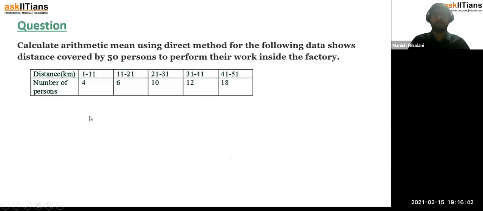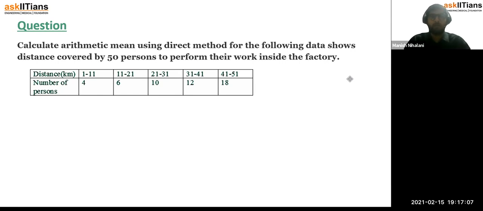Now it says calculate the arithmetic mean using direct mean method for the following data, right? It shows the distance covered by 50 persons to perform their work inside a factory. So distance here is 1 to 11 kilometers. There are 4 persons covering the distance to perform their work inside a factory.